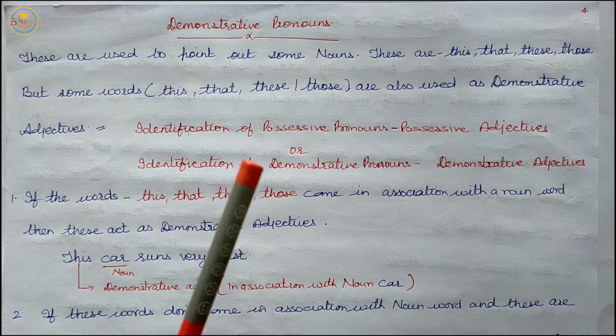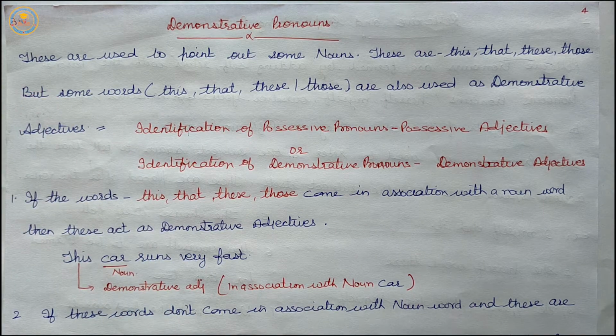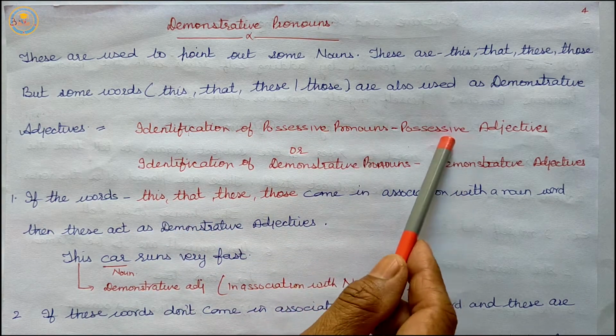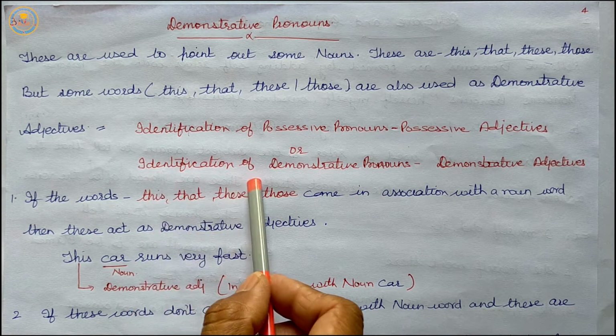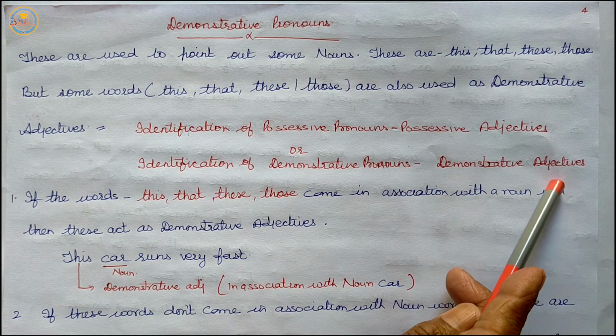The method of identification is the same as it is in the case of possessive pronouns and possessive adjectives.